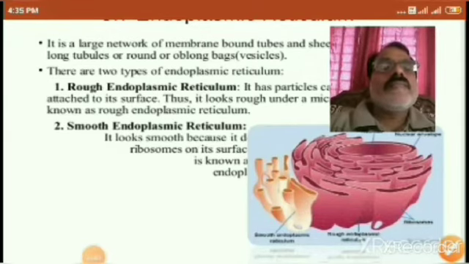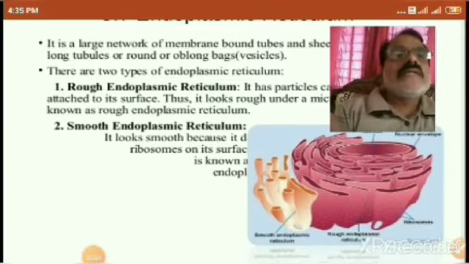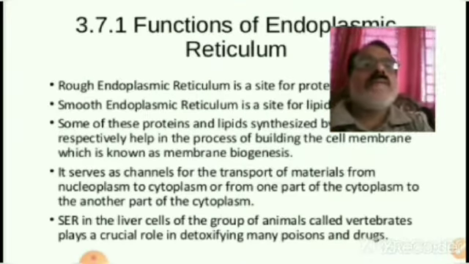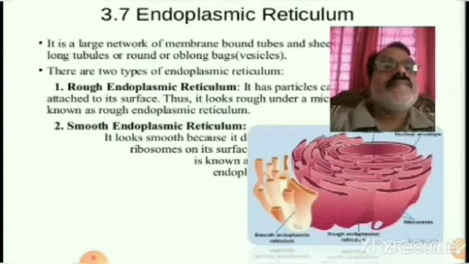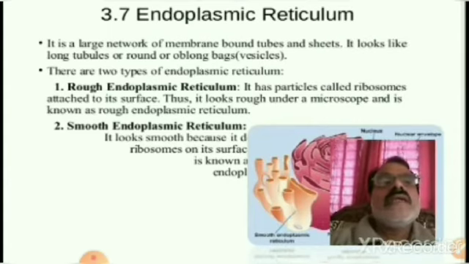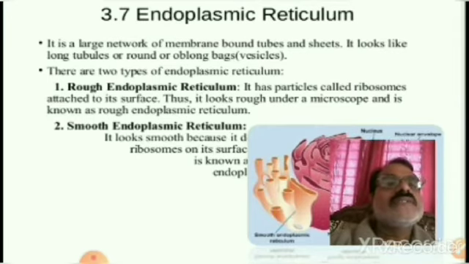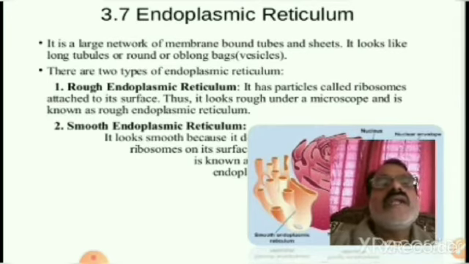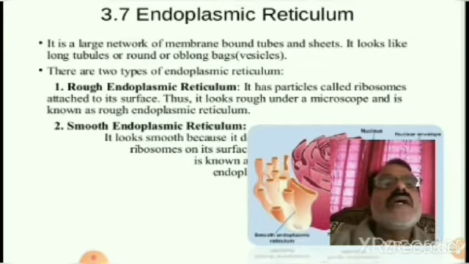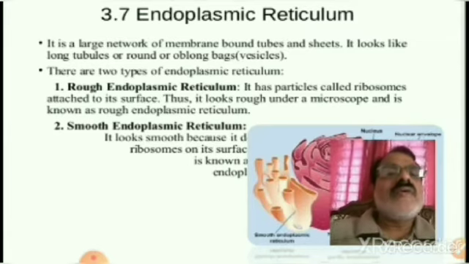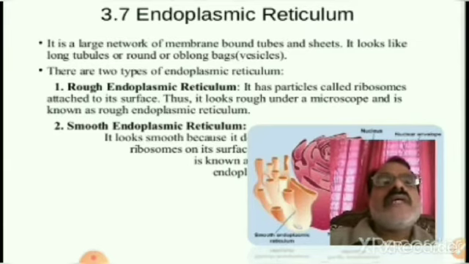Now, the next cell organelle is the endoplasmic reticulum. It is a large network of membrane-bound tubes and sheets. It looks like long tubules or round or oblong bags, otherwise called vesicles. There are two types of endoplasmic reticulum.